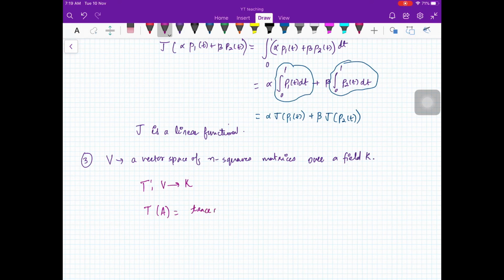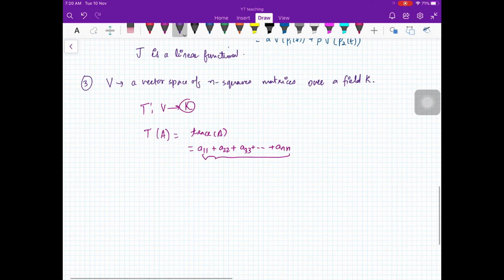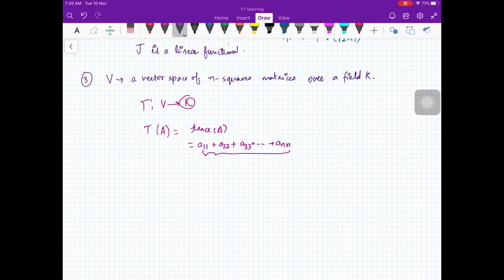That is called the trace of A. So the trace of A is a11 plus a22 plus a33 plus so on up to ann. Obviously you will get an element of the field. So this is a transformation from V to K, from the vector space to the field, and you can clearly see this is a linear transformation. You can prove it very easily. Therefore it is a linear functional.